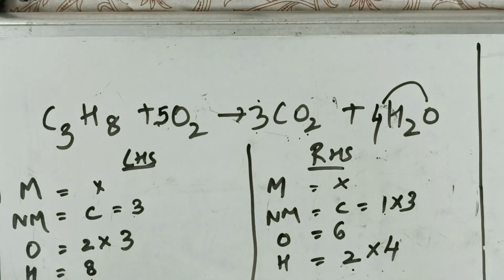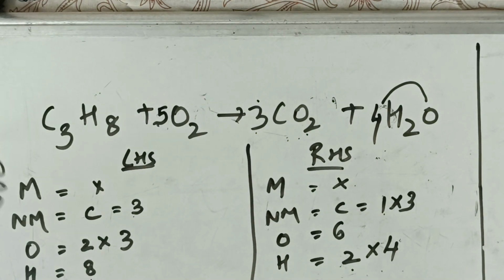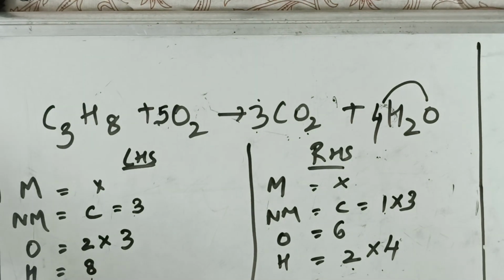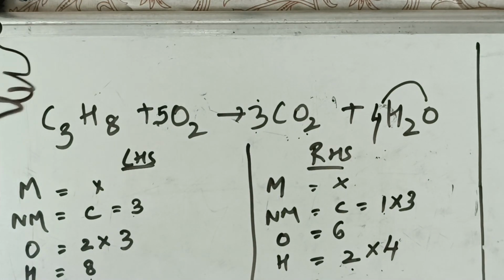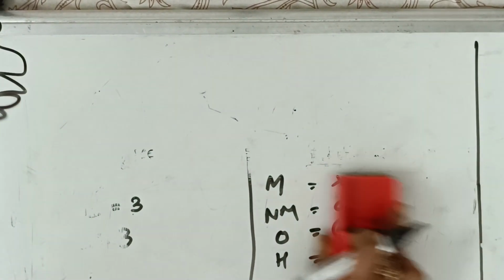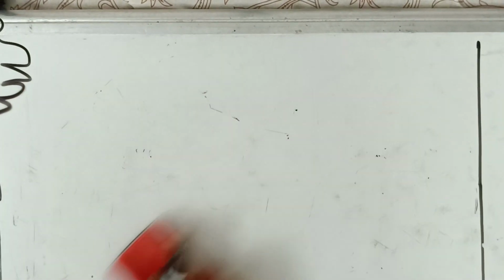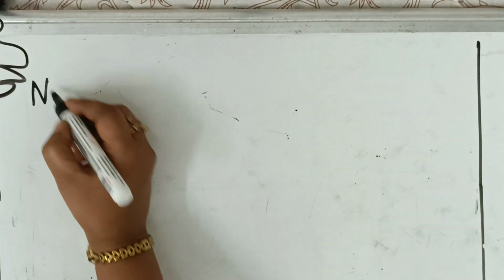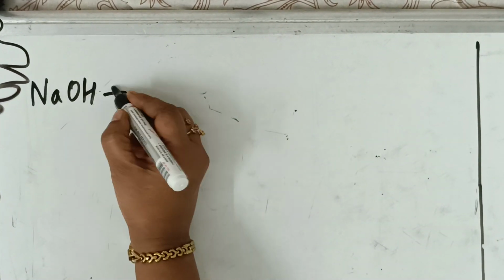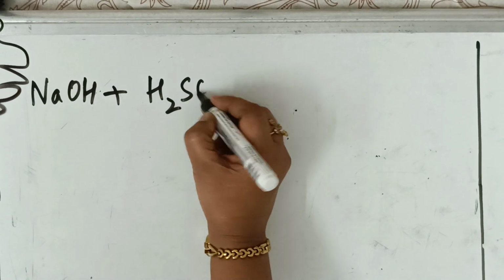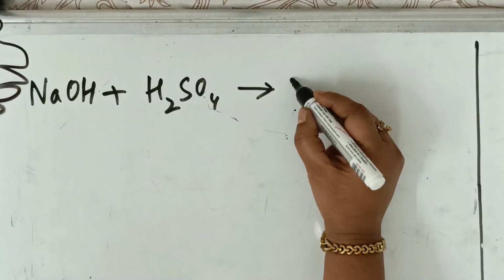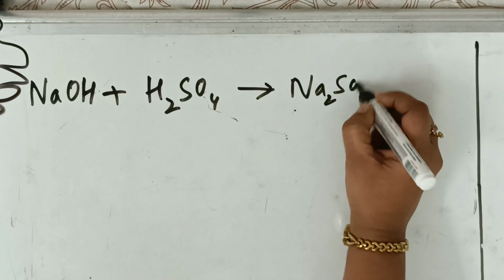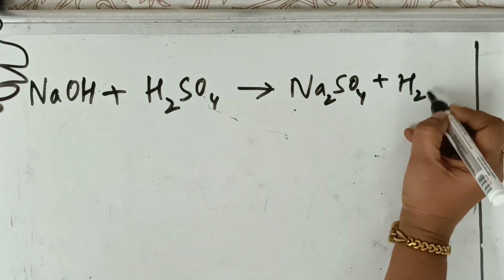Let us do one more reaction. Let us check whether we can understand that. I think my mic, okay. So let me erase this and do one more reaction which is very, very easy for us. Let us take one more reaction. Okay, I'll be taking the neutralization reaction for you all. Sulfuric acid gives me sodium sulfate plus water molecule. This is my question. Correct?